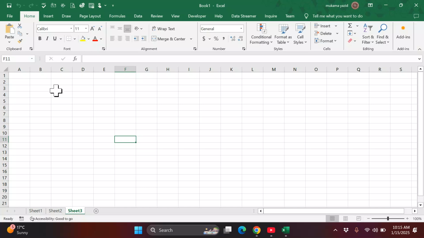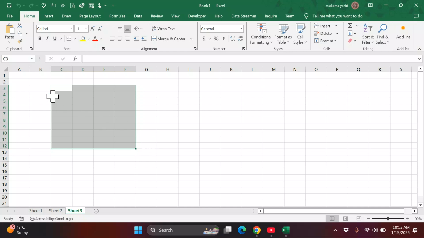We said we can have multiple cells. When you have multiple cells, it is no longer a cell. It is called a range. Maybe that is a range. Over selecting multiple cells, it is called a range. That is how it is named in Excel.